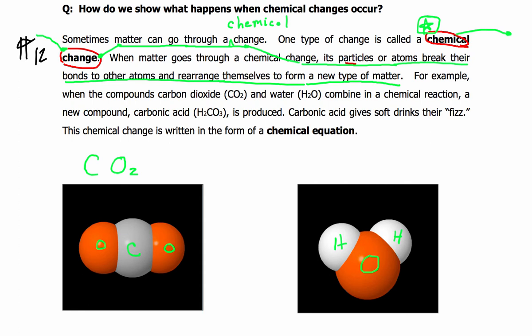So get your blue marker, if you will, please, real quickly. Let's get blue, because there's a main idea down here. So chemical changes are written in the form of chemical equations. And we're going to look at this in two parts. So go ahead and get your red marker again, because this chemical equation is a key word. So let's just circle chemical equation here, and then get your green, and we'll put a little understanding right here so we have some sense of what it is. But we're going to look at chemical equations in the next video clip. But basically, a chemical equation shows what happens when elements combine.